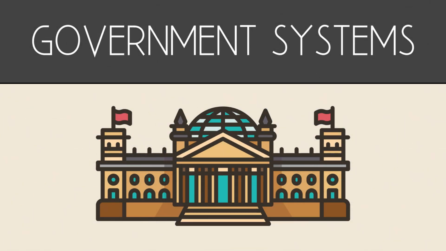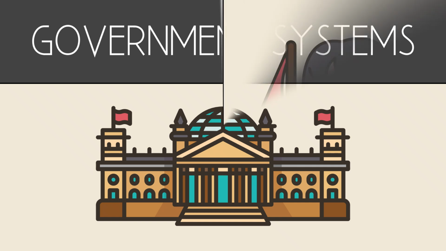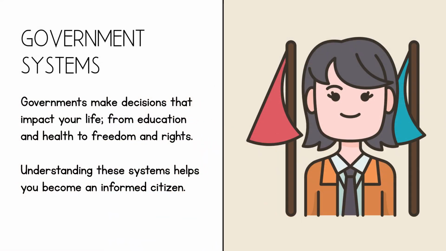Hey guys, today we're going to talk about some specific government systems. So, first, government systems. Governments make decisions that impact your life, from education and health to freedom and rights. Understanding these systems helps you become an informed citizen.